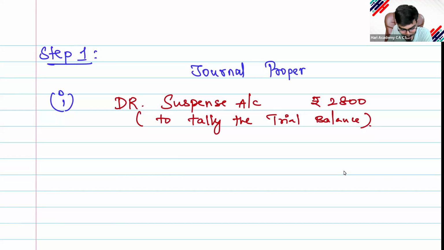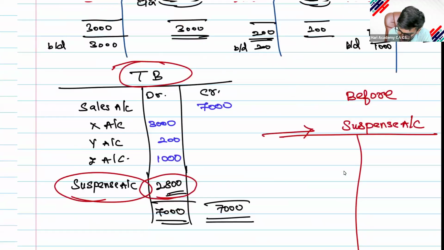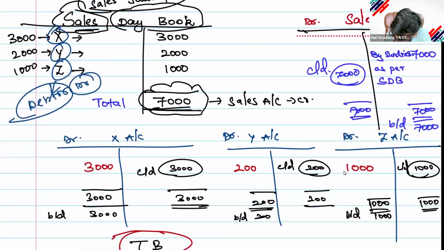Now think and tell me. Number 2, what should I do? First, come to a question.